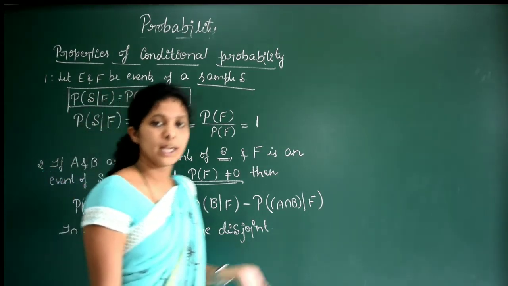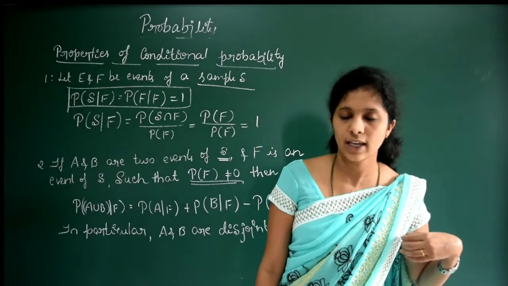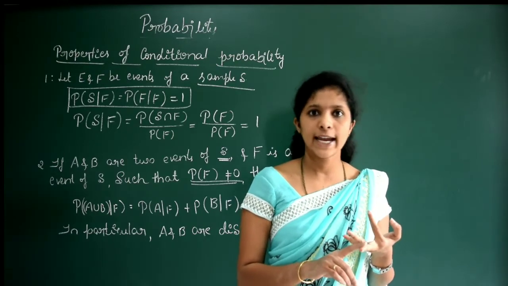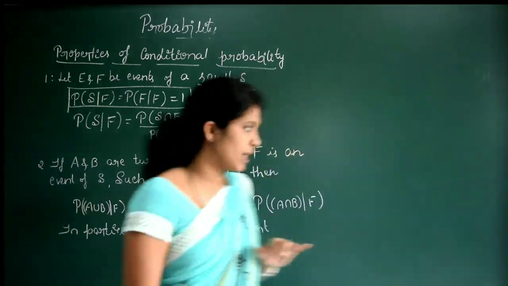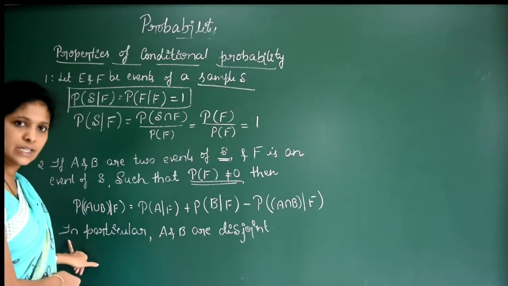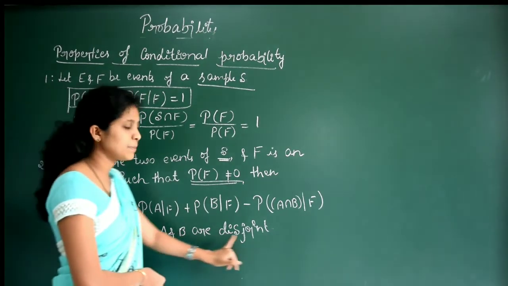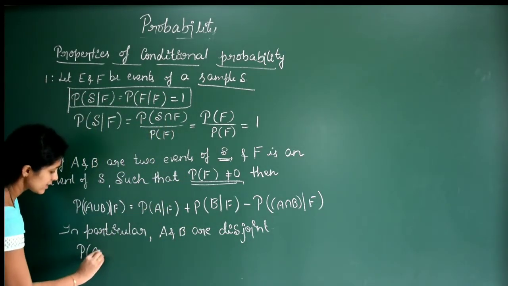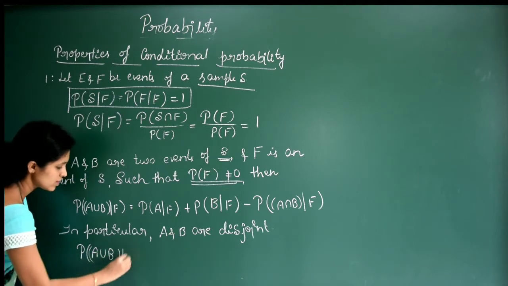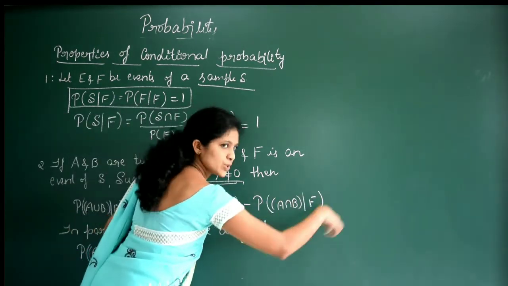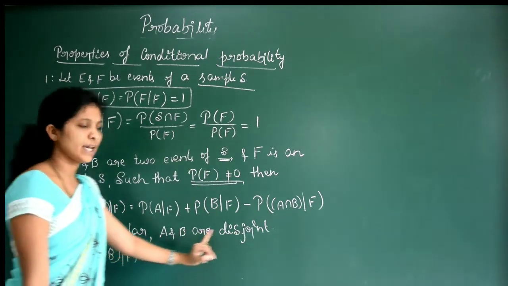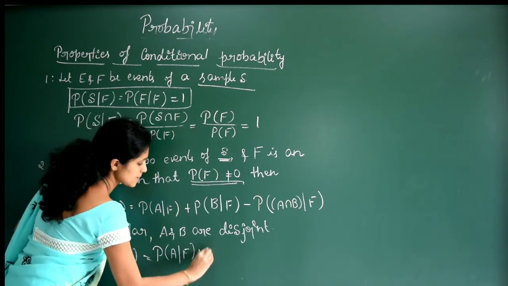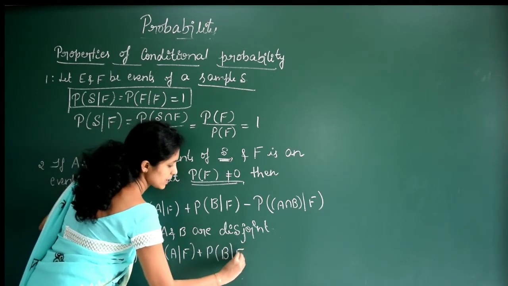You have the formula, right? P of A union B, you have studied in the first PUC. P of A union B is equal to P of A plus P of B minus P of A intersection B. We need to use that formula to prove this one. Now here one more condition is given. In particular, A and B are disjoint sets. That is nothing but the intersection of those will be equal to 0. So in particular, if A and B are disjoint, we can write this as P of A by F plus P of B by F, because intersection will be equal to 0.